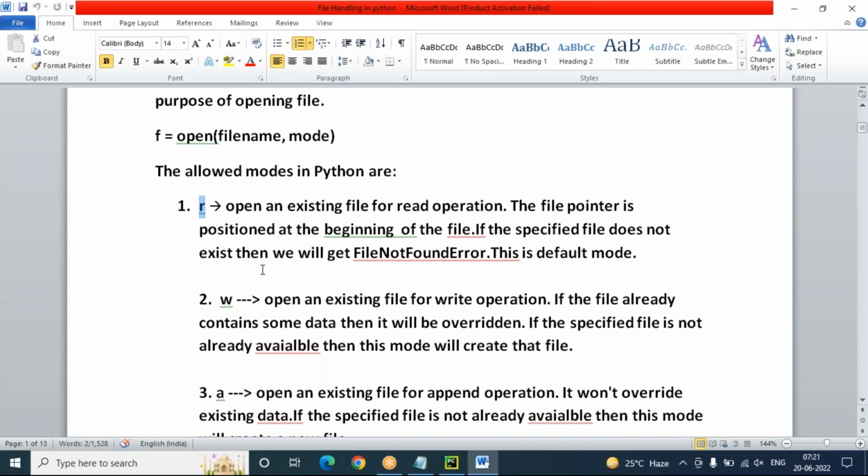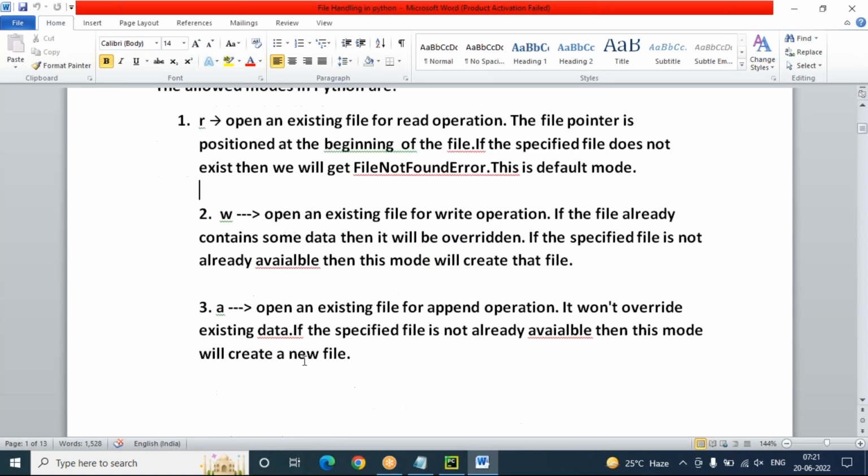Only in the read mode is a file name compulsory, because if that file is not there, read mode will give an error. What error? File not found error, like that only. Okay. Now next, coming to the A mode.